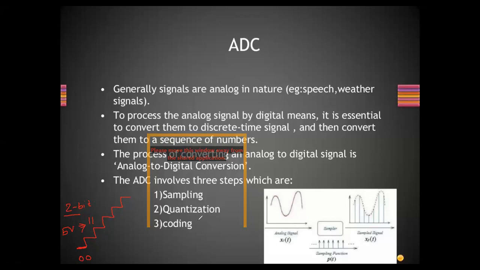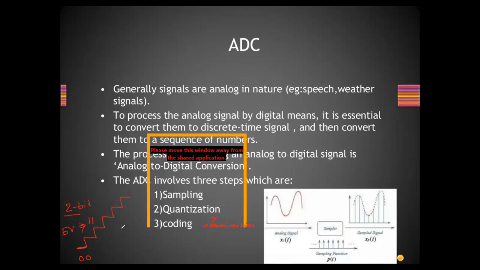Then there is another term called quantization error. Quantization is basically an approximation process, right? It means we are moving the sampled signal to the nearest level, to the boundaries of its window.